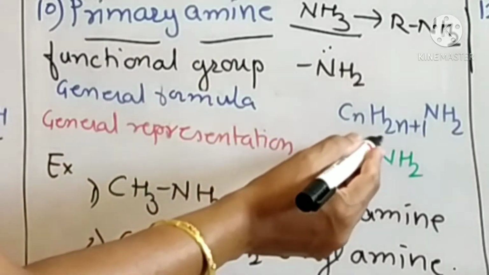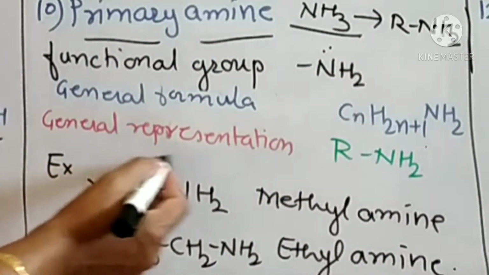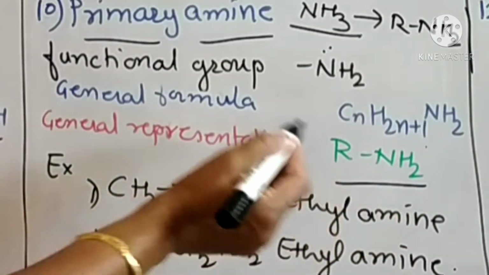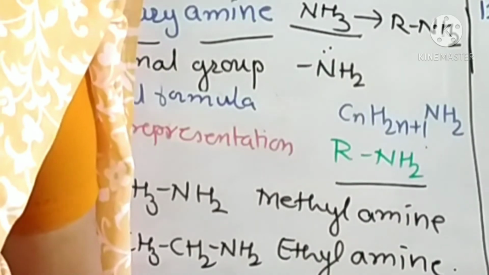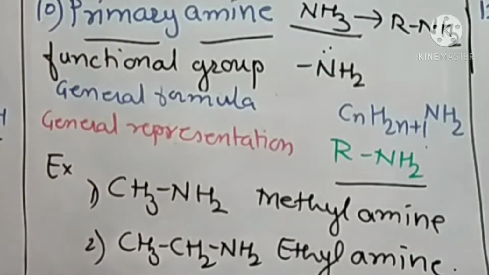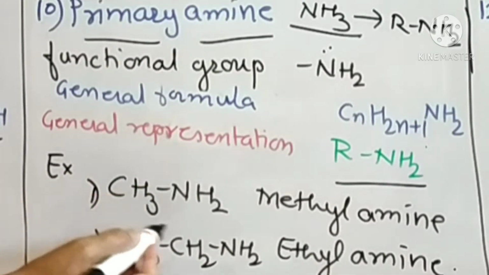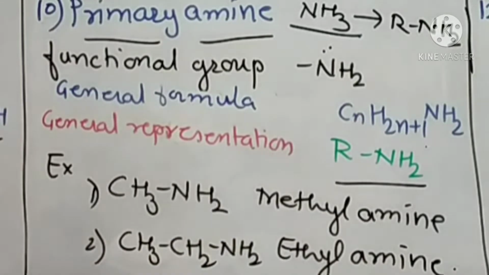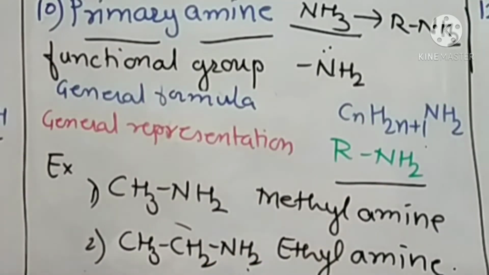General formula of amine is CnH2n+1 NH2. General representation is RNH2, like this. That is, one hydrogen atom from ammonia is replaced by an alkyl group, therefore it is a primary amine. For example, CH3NH2. Now this is a methyl group, therefore it is methylamine. Second example, CH3CH2NH2. This is an ethyl group, that is C2H5, therefore it is ethylamine.